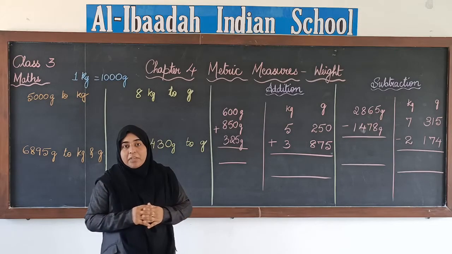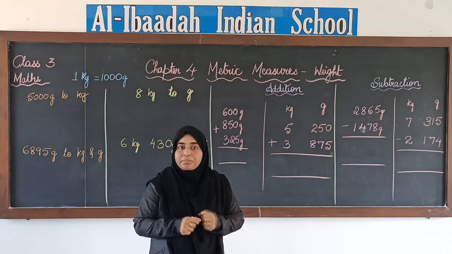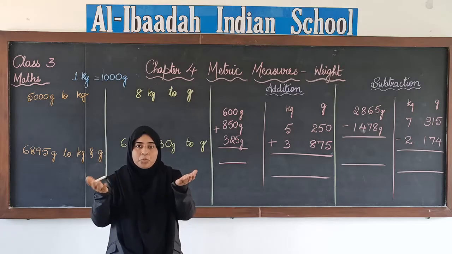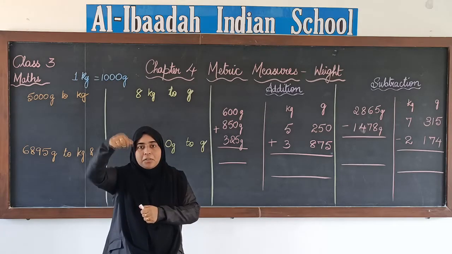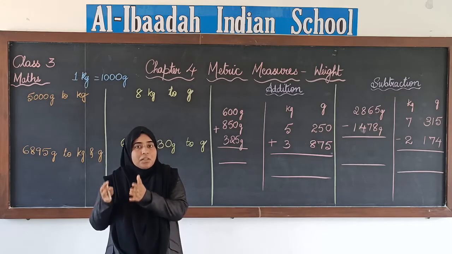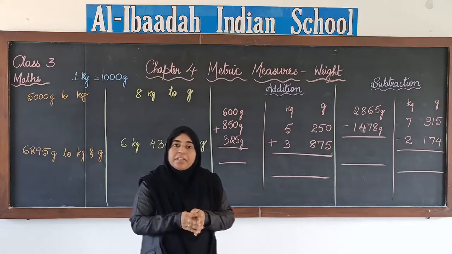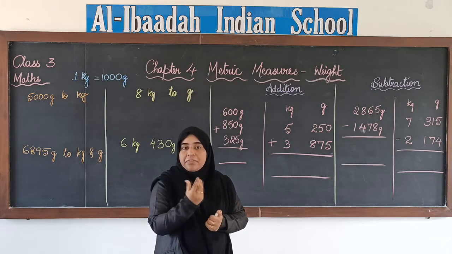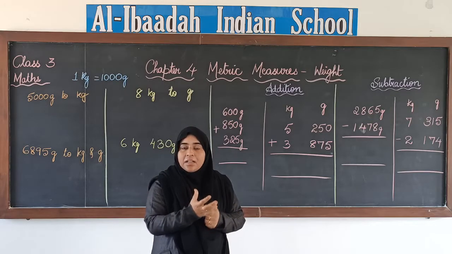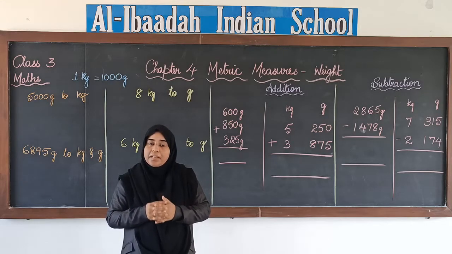Now to measure the weight we need certain instruments. What are the instruments that we use to measure the weight? One is a weighing scale. If you have seen, there will be two plates and a needle, okay, and on one side we keep the items that we have to weigh, on the other side of the plate we keep the stones. There will be specific weights written on them, like 500 grams or 1 kg. That is one instrument that is used to measure the weight.